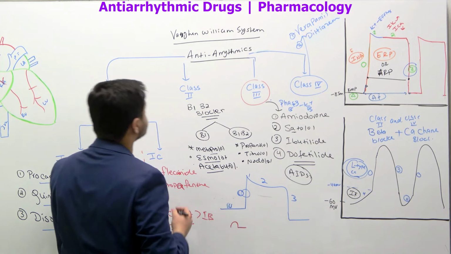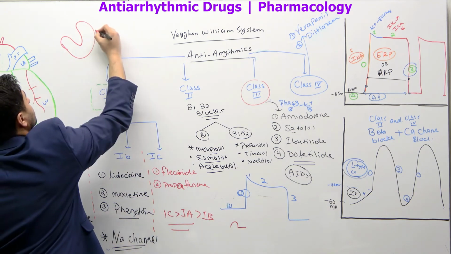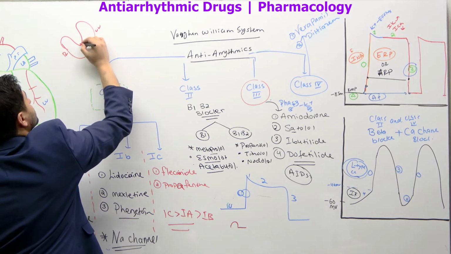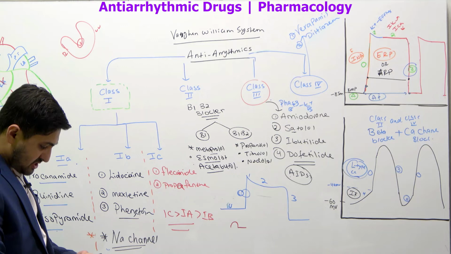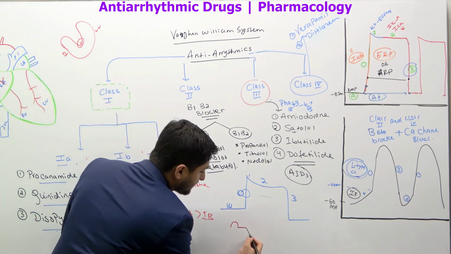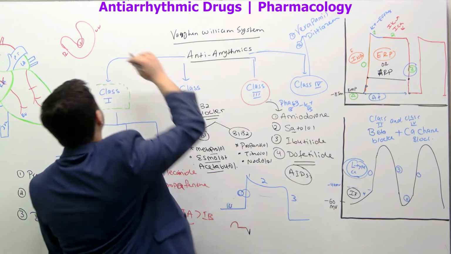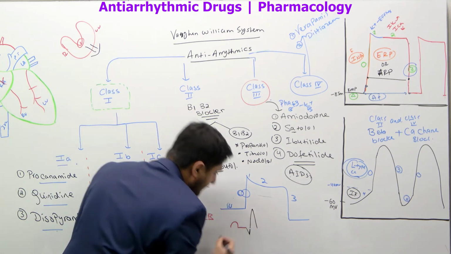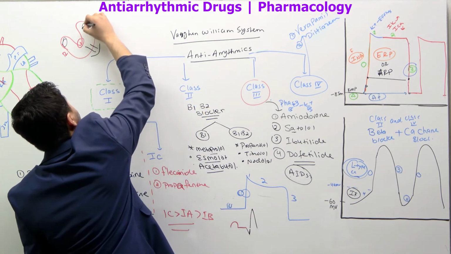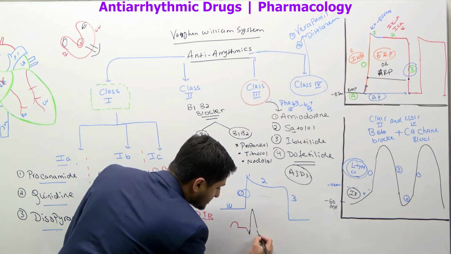Let me quickly draw a ventricle right here. This is the left ventricle, the right ventricle, and this is the septum. What happens during septal depolarization? It shows a little bit of this wave, so it's Q. Then when the major ventricular depolarization happens, there's a big R wave, followed by this side, which is the base part of the ventricles depolarizing. It's a little wave, like this.